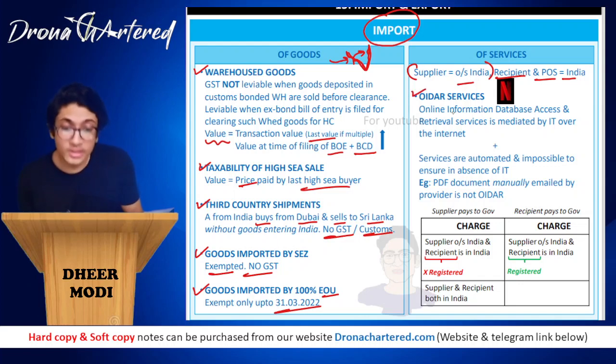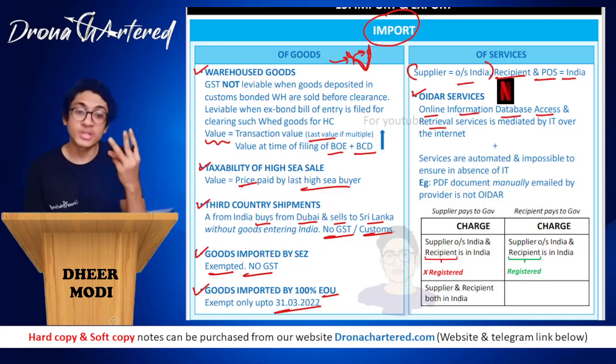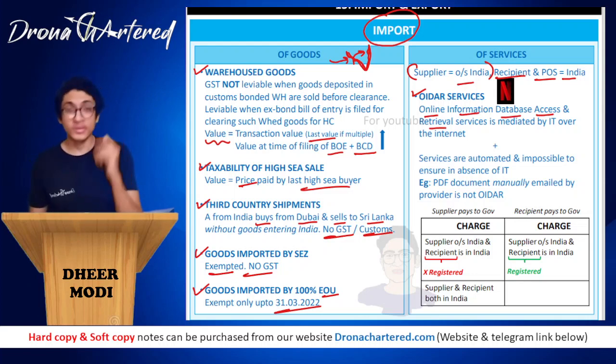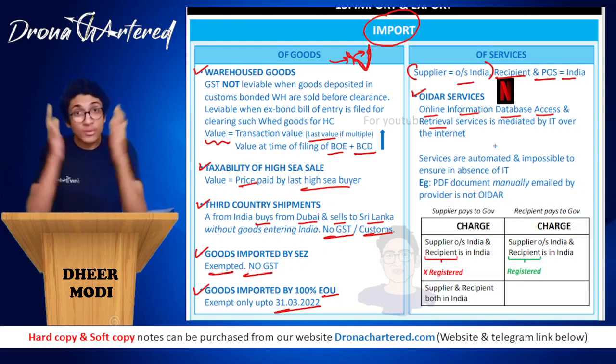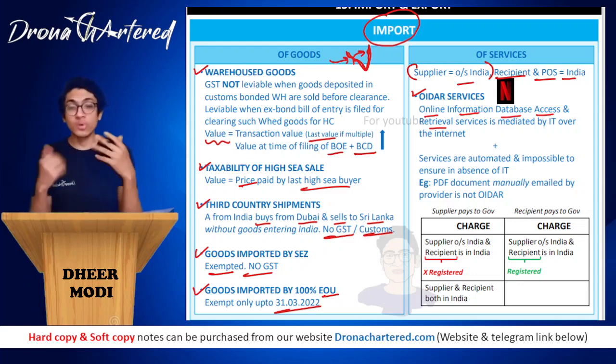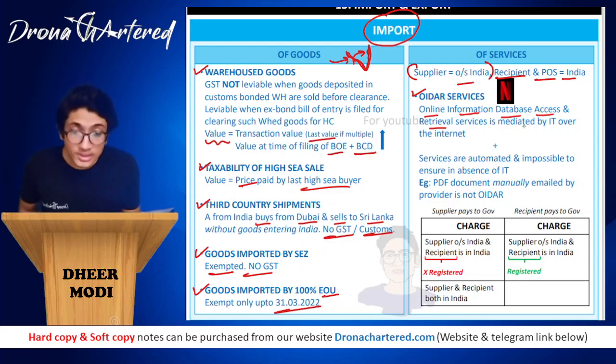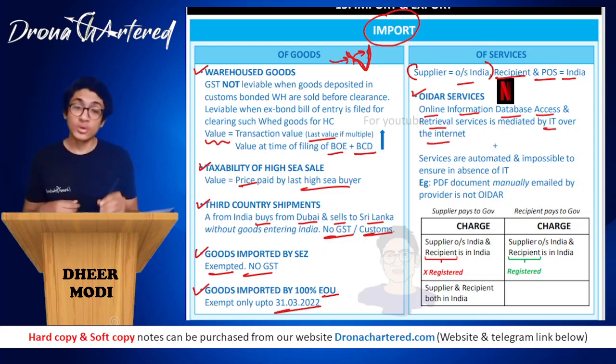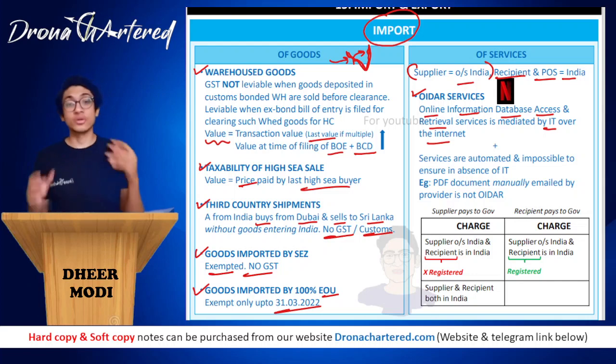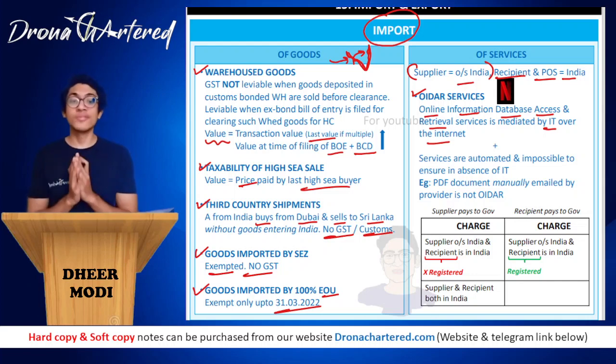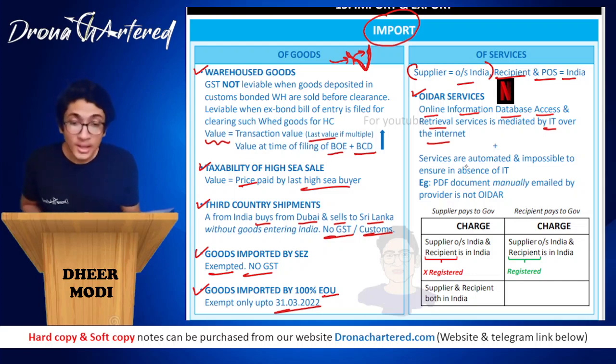So your OIDAR services, that is your online information database access and retrieval service. Online information database access and retrieval. So for example, your Netflix. Your Netflix holds some movies in its database which you want to access. So it's mediated by IT over the internet. Okay, so it is mediated by information technology. This service is only possible because of information and technology.